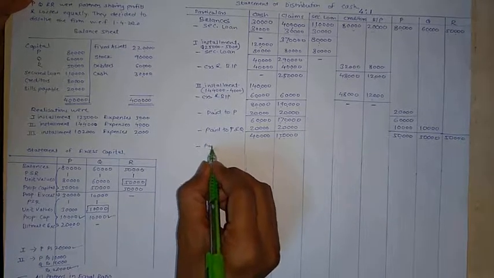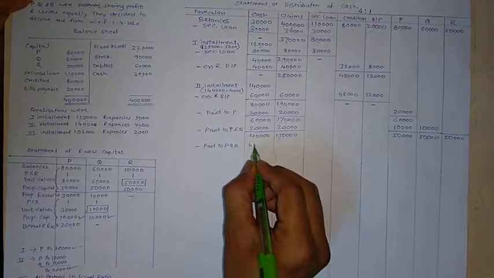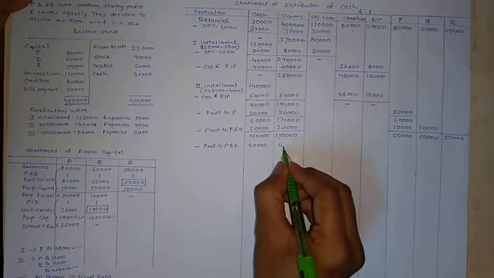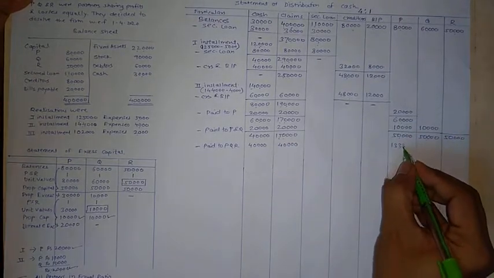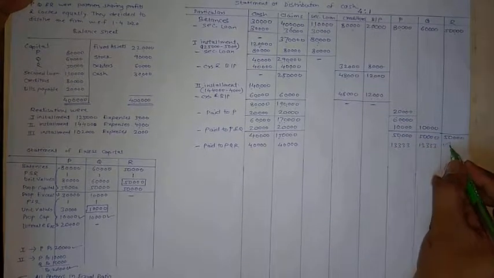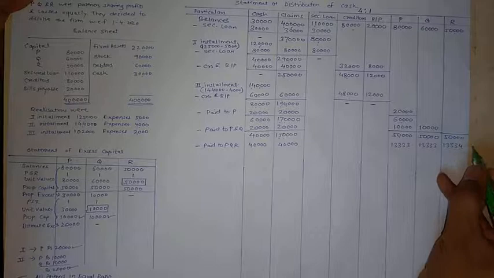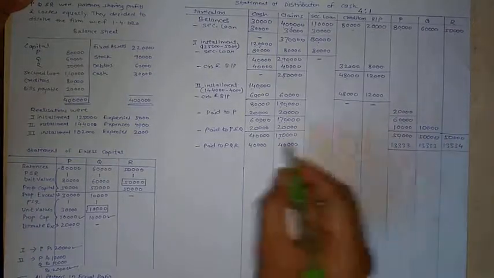So next line, paid to all partners P, Q, R, amount 40,000. If we allocate equally, it gives 13,333.3.